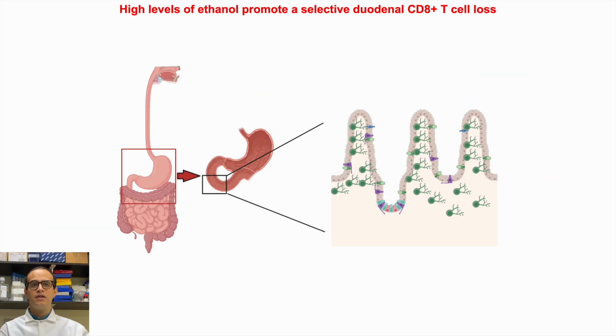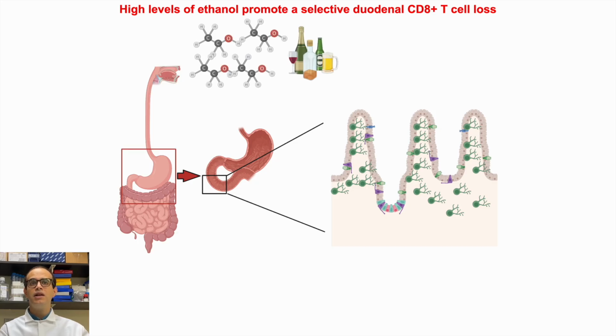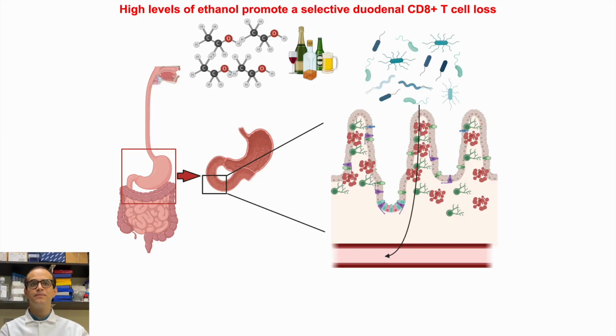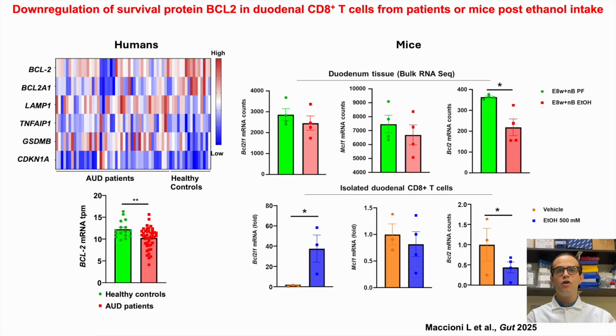In this study published in GUT, our mechanistic and translational approaches with mouse and human samples showed that in the duodenum, the home of a large number of CD8 T cells, extremely high levels of ethanol after alcohol consumption promote loss of duodenal CD8 T cells, a process linked with increased microbial translocation. Our next analysis uncovered a unique downregulation of the pro-survival protein BCL2 in duodenal CD8 T cells, which is crucial for memory T cell survival.